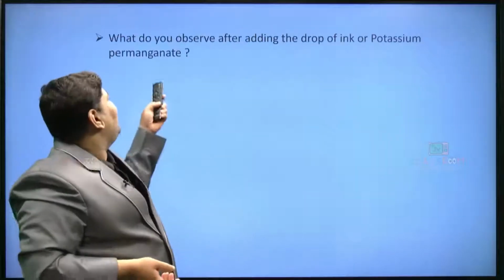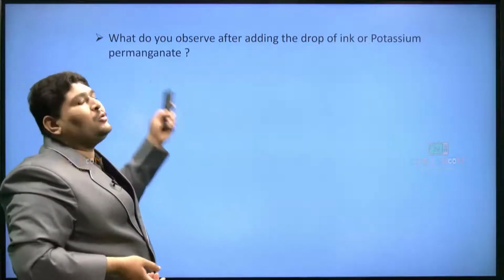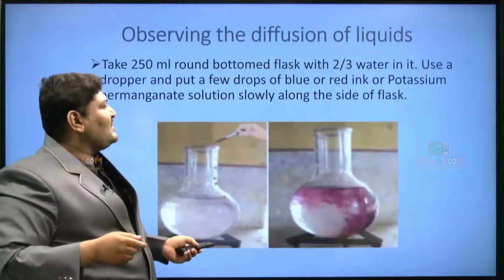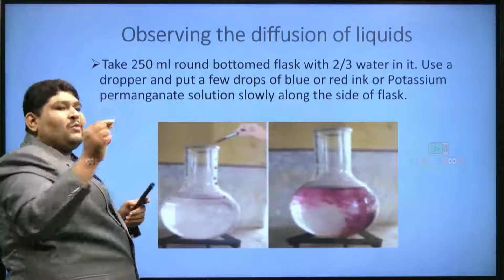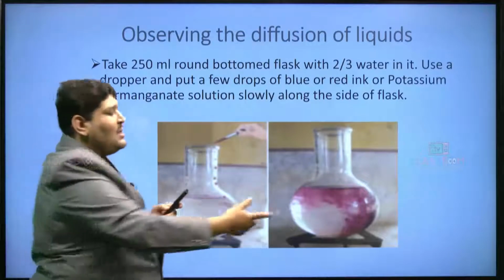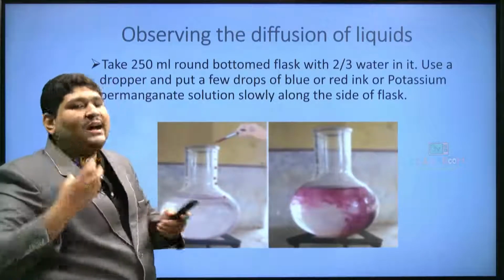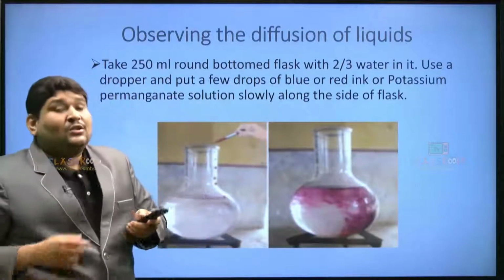So what do you observe after adding the drop of ink or potassium permanganate? In the previous slide, when you add a drop of potassium permanganate, as it is violet in color, you can see the content of the flask turning violet.